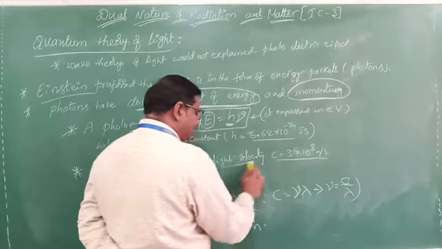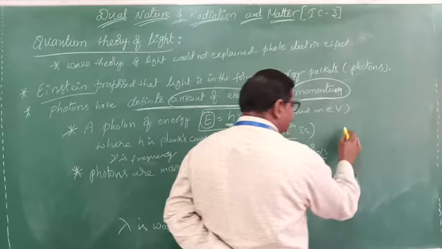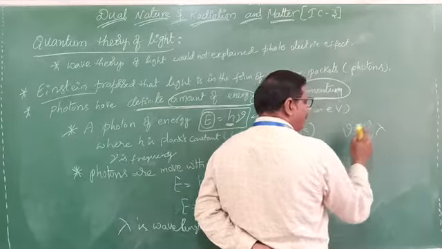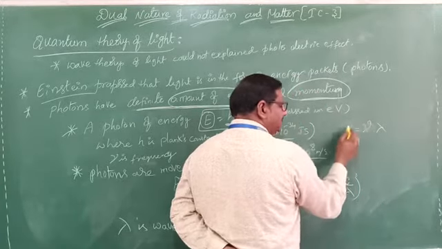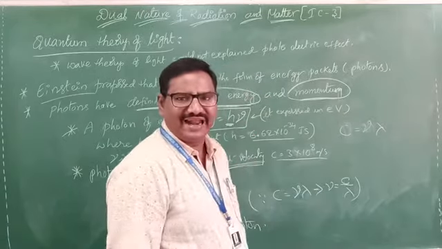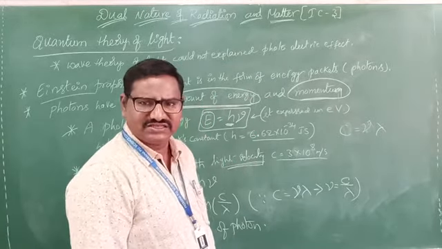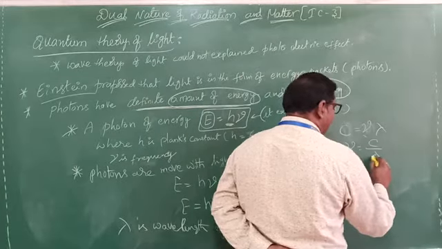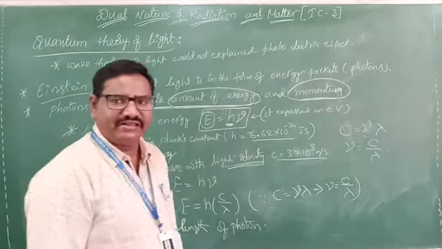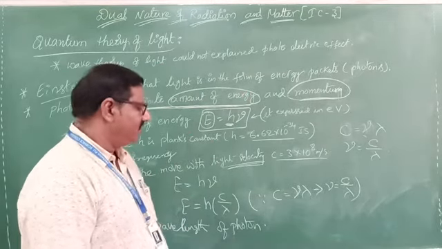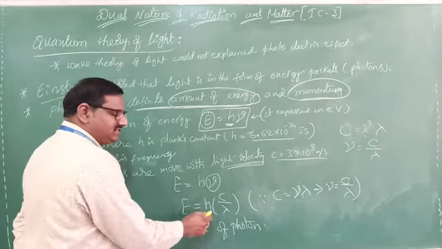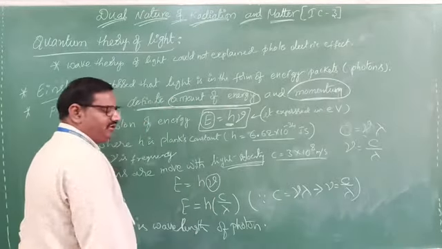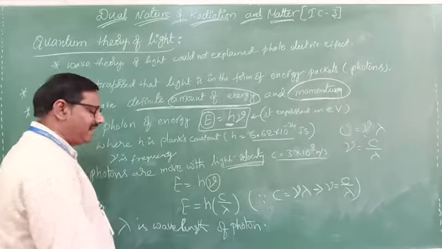From the relation of velocity, v equal to nu lambda, for a photon the velocity is the light velocity, so we write c. Now nu equals c by lambda, where lambda is the wavelength of the photon. That relation is c equal to nu lambda, from which nu equals c by lambda.